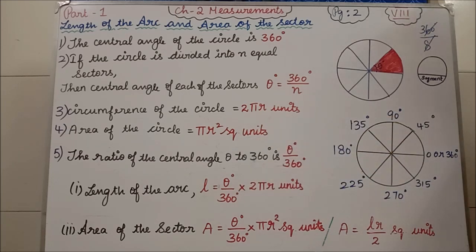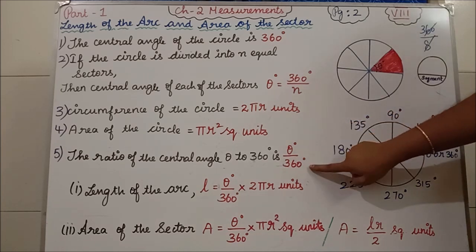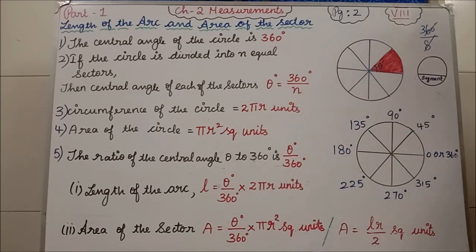An arc exists for both the sector and the segment, but here we are talking only about the sector. Why only the sector and not the segment? Because in a sector we have the angle, whereas in a segment we do not have the angle. So the length of the arc indicates the length of the sector's arc only. So it is theta divided by 360 degrees into the arc.